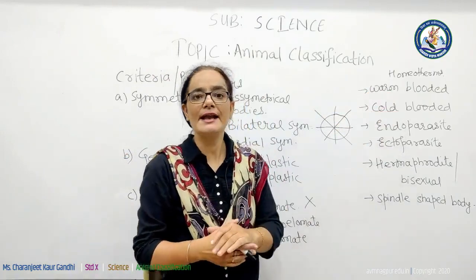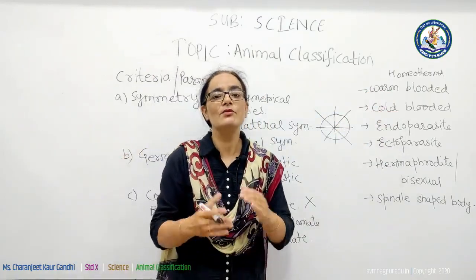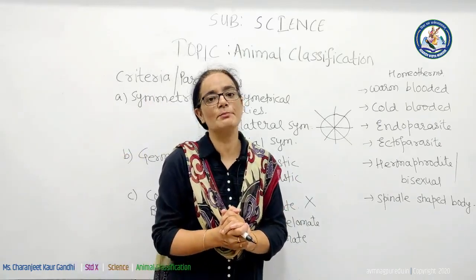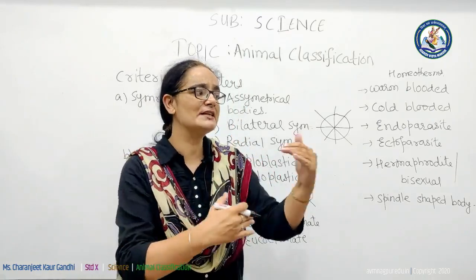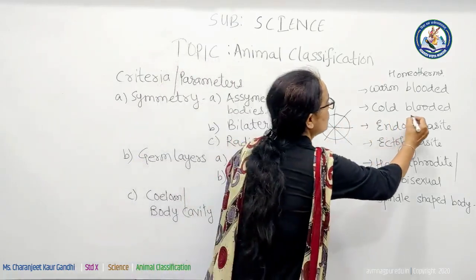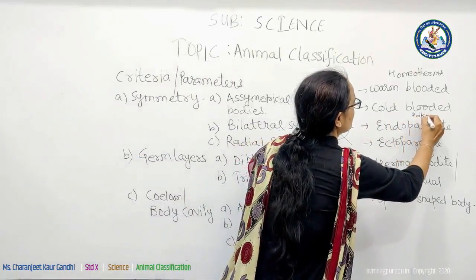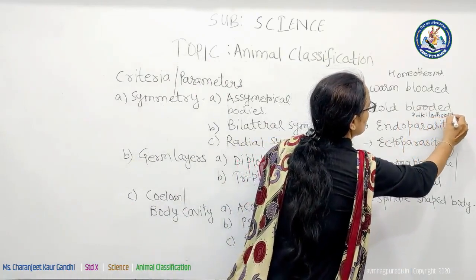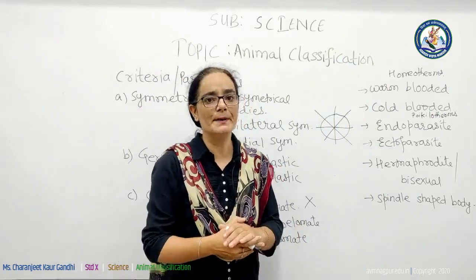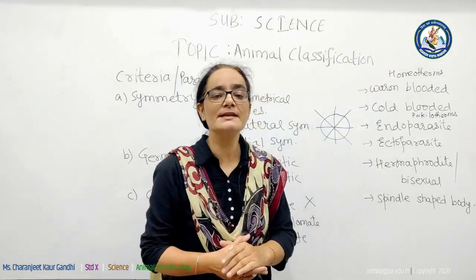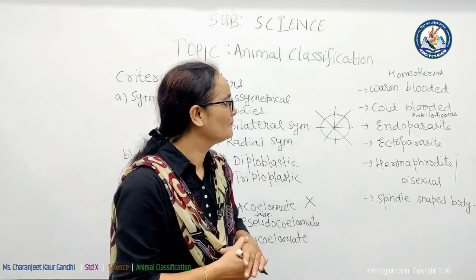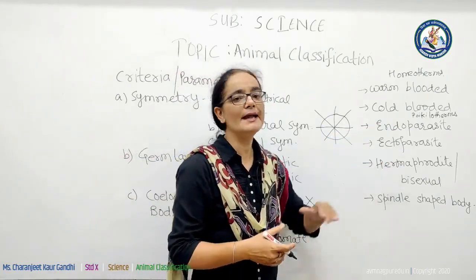The second one is cold-blooded animals. Cold-blooded animals are the animals whose body temperature changes with the change in the temperature of the atmosphere. It means their body temperature fluctuates with the change in temperature of the surroundings. Their body temperature is not constant. They are also called poikilotherms. Examples of warm-blooded animals are human beings and all types of birds. Examples of cold-blooded animals are fishes, lizard, snake, frog, etc.